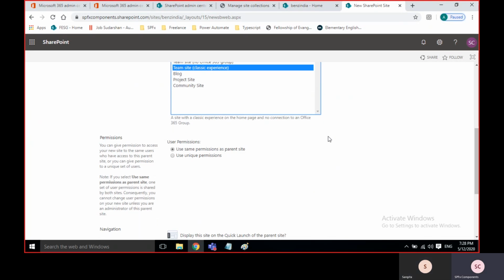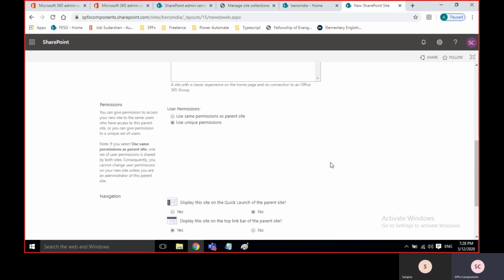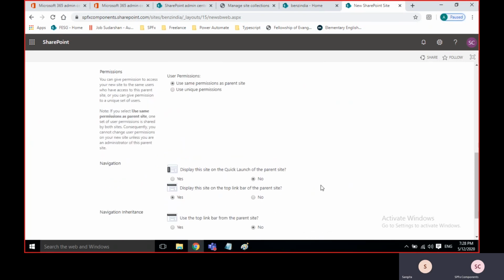So sometimes we will maintain unique permission. That means we will give unique permission, and those 10 members will access this subsite. The other 90 members cannot access it. You got it? Same means everyone within the site collection can access; unique means restrictions, only that department.